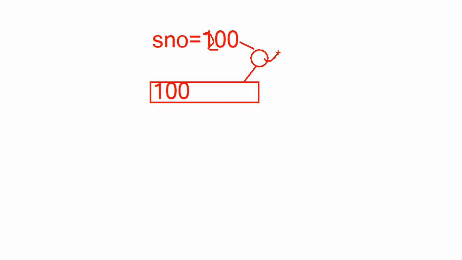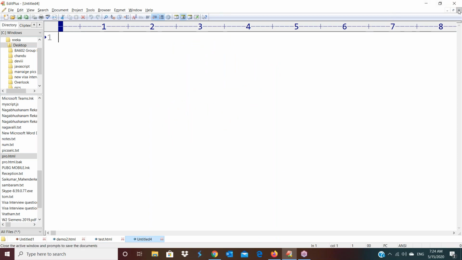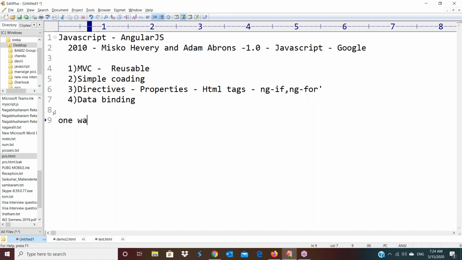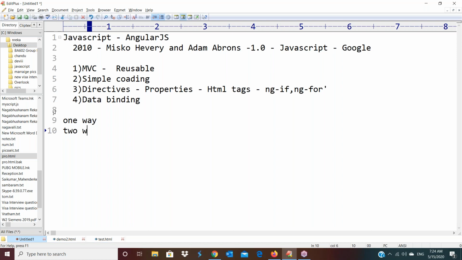But in AngularJS, we have the data binding concept. What is the benefit of data binding? We can directly bind a variable with an output control. We have two types of data binding. The first type is one-way data binding, and the second one is two-way data binding. Is it clear? Now let's discuss what one-way and two-way are.